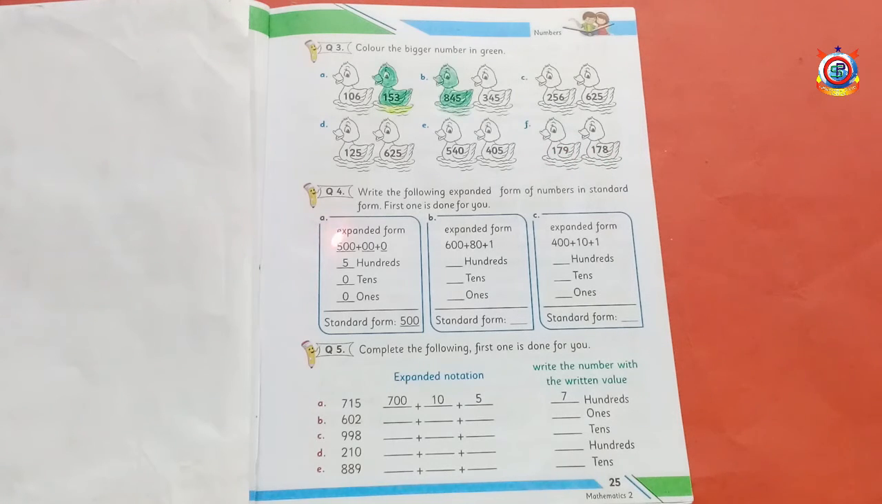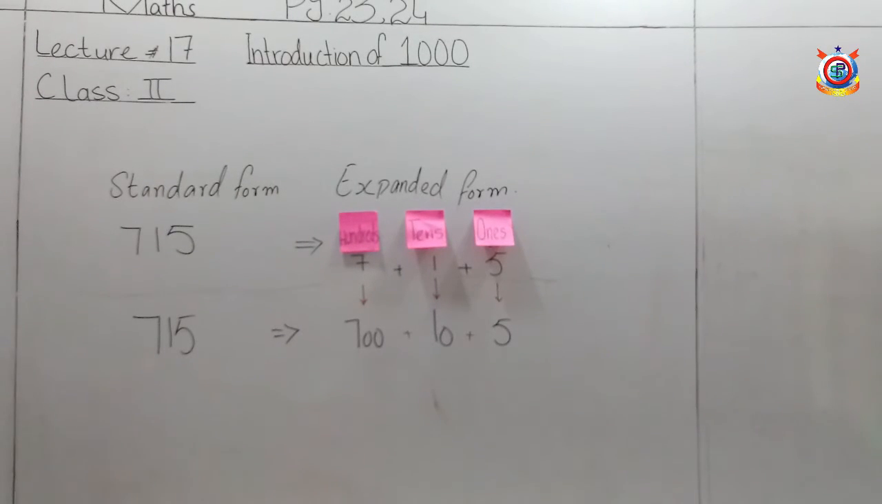Come to question number 4. Write the following expanded form of numbers in standard form. First one is done for you. Students, to clarify the concept of expanded and standard form, I will show something to you on the board. First, students, have a look on the board. Look at this number, 715.